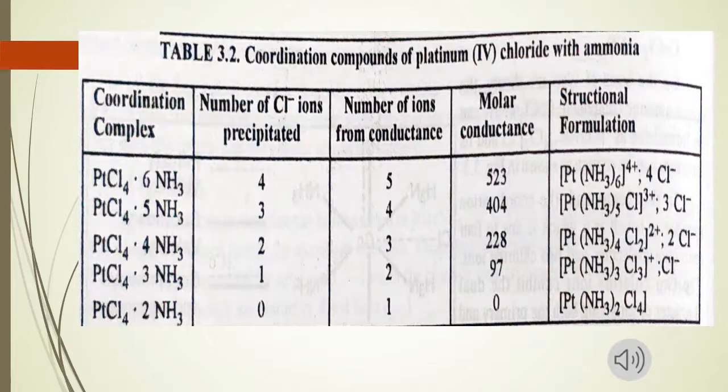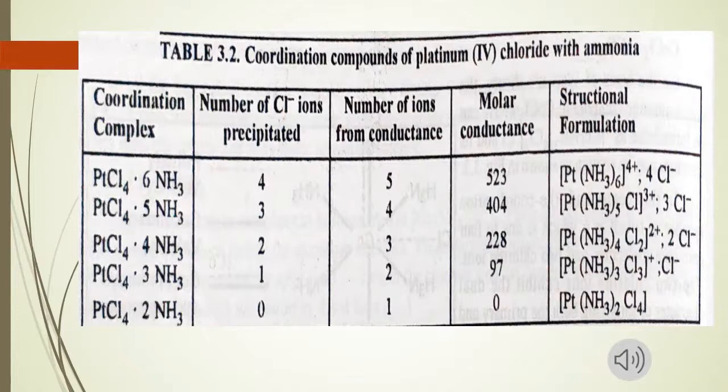Like in example number 1, that is PtCl4·6NH3, the structural formula is [Pt(NH3)6]4+ 4Cl-. So the primary valency is 4. Similarly, in all the rest of the examples, the primary valency is 4. The secondary valency, that is the coordination number, is 6 in all the examples, satisfied by ammonia, which is a neutral ligand, and chloride ions. Chloride ions, as they carry a negative charge, may satisfy both the valencies, that is primary as well as secondary valencies. Molar conductance data of these complexes confirm the presence of ions.